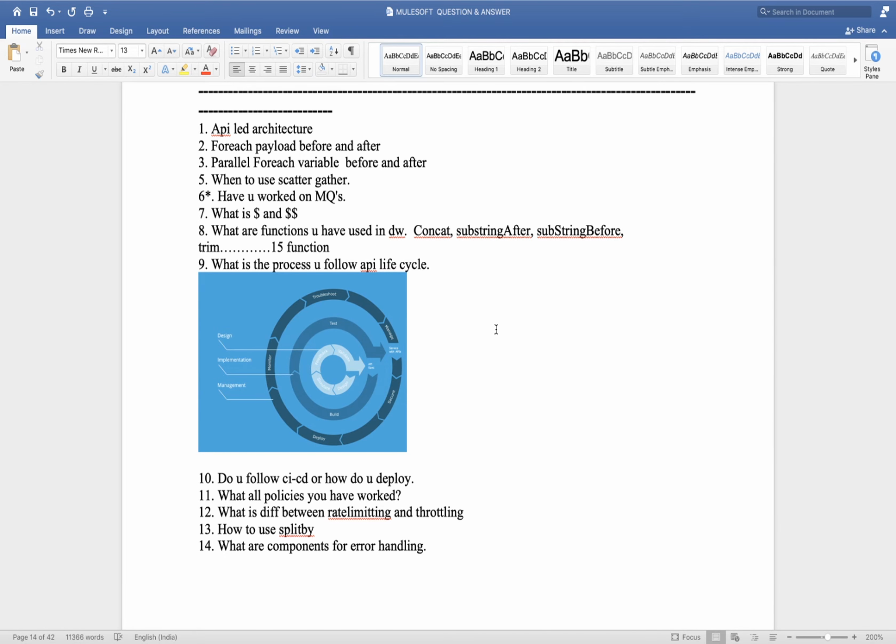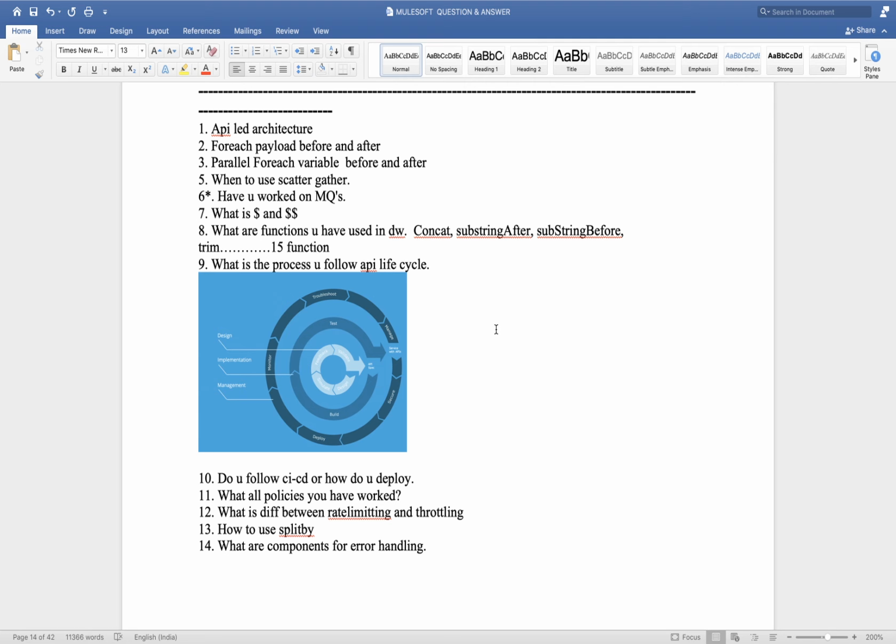Have you worked on MQ? For the MQ part, actually for each connector, in the next session, maybe next week, I will take almost 10 connectors and we will focus on those 10 only. We will discuss more properties and more scenario-based questions. The connectors will be JMS, file, FTP, SFTP, HTTP, then database, Salesforce. All these connectors we will cover in one day, the entire 3 hours, and then we will discuss this one also.